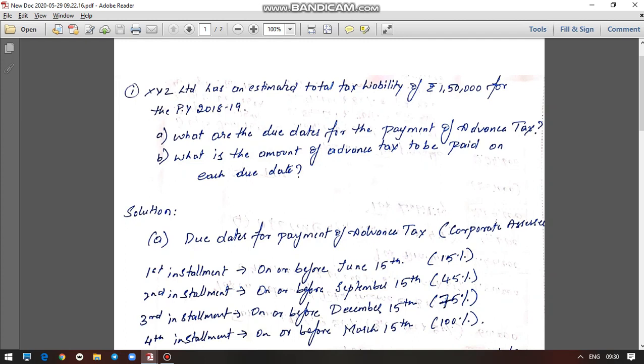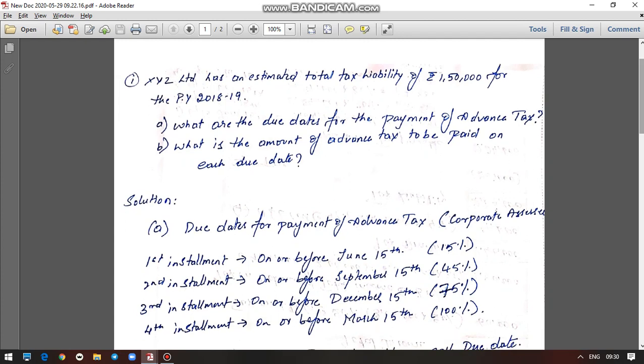So the first question: what are the due dates for payment of advance tax? Whether it is an individual or corporate assessee, advance tax needs to be paid in 4 different installments, one for every quarter. In a year there will be 4 quarters, so for every quarter there will be a due date. On or before the due date, a certain percentage of advance tax has to be paid. Now let us answer the first question, due dates for payment of advance tax.